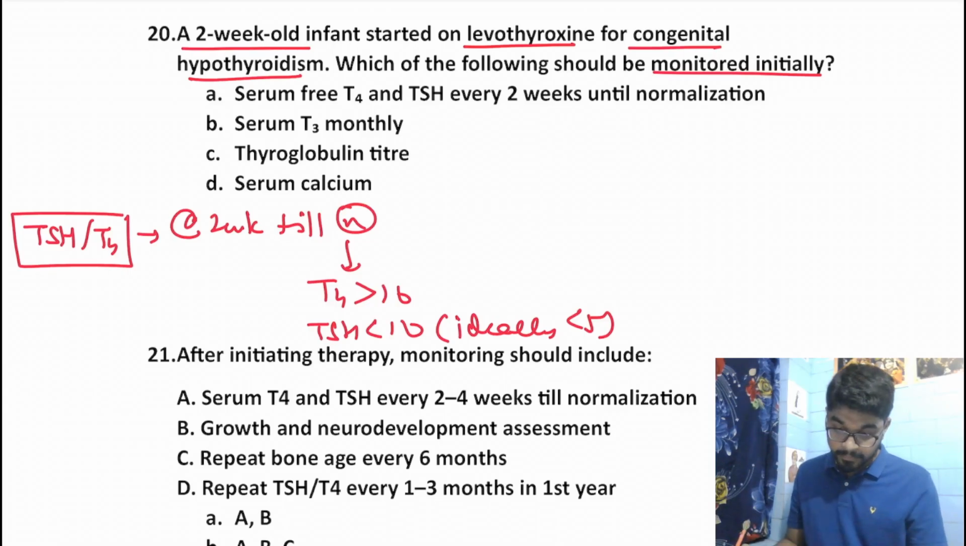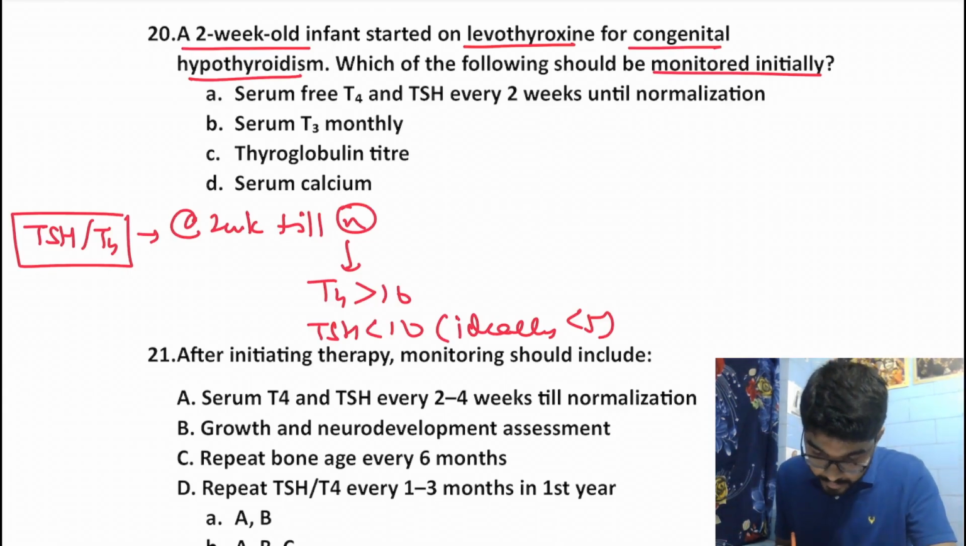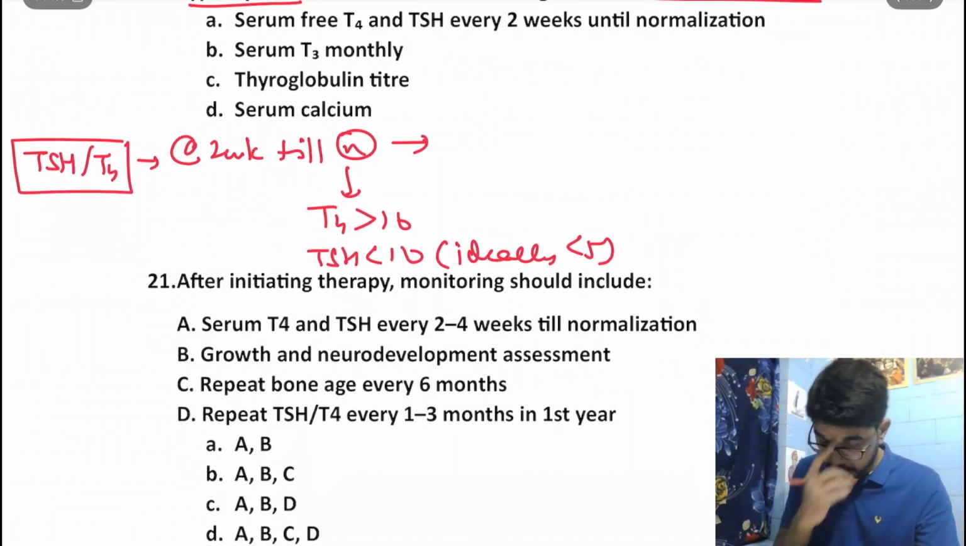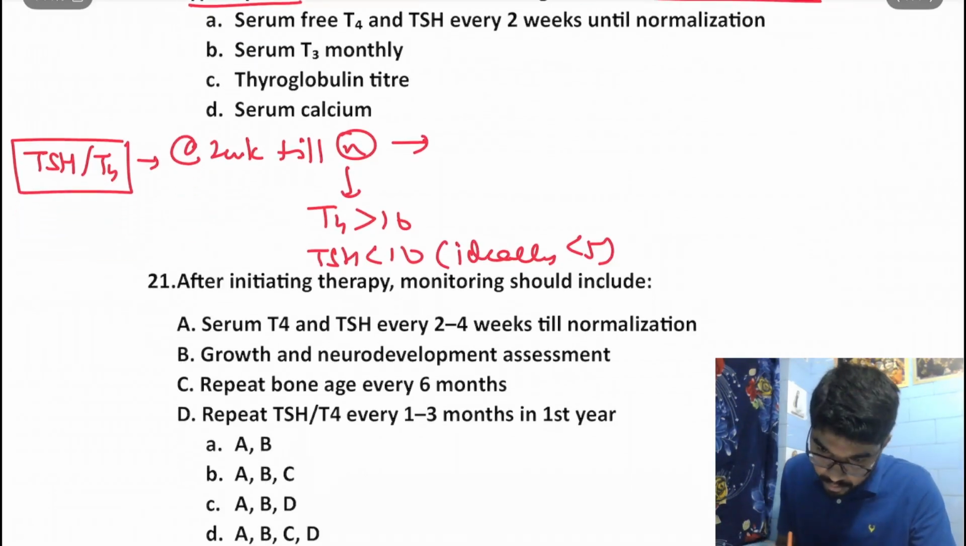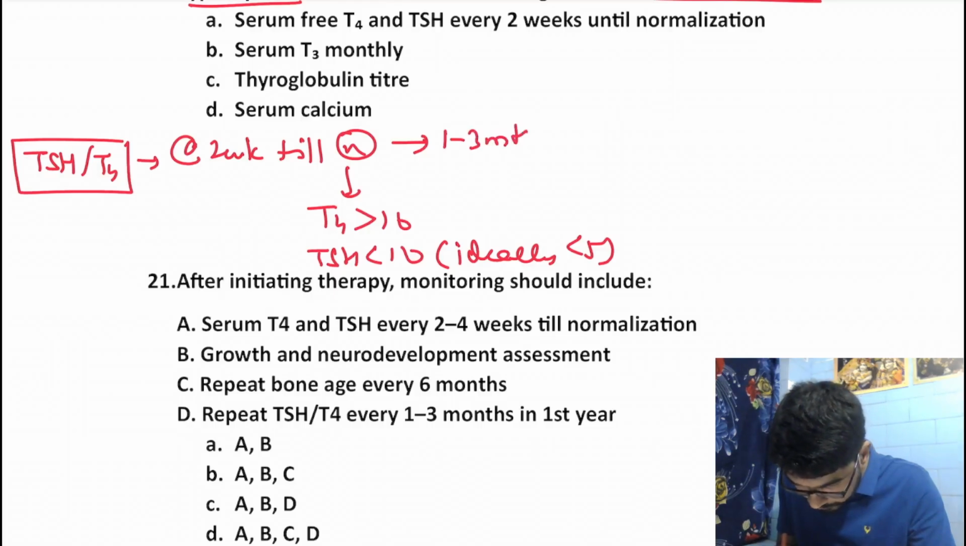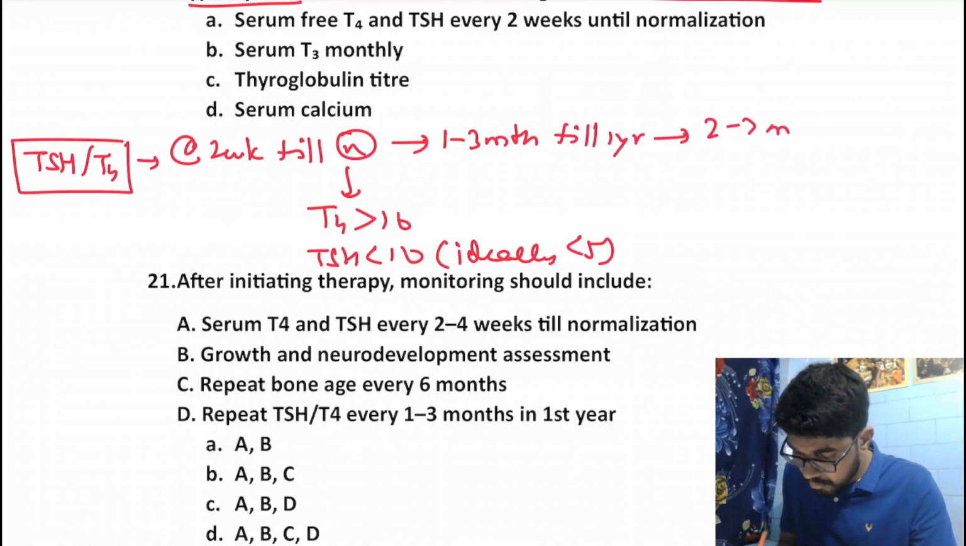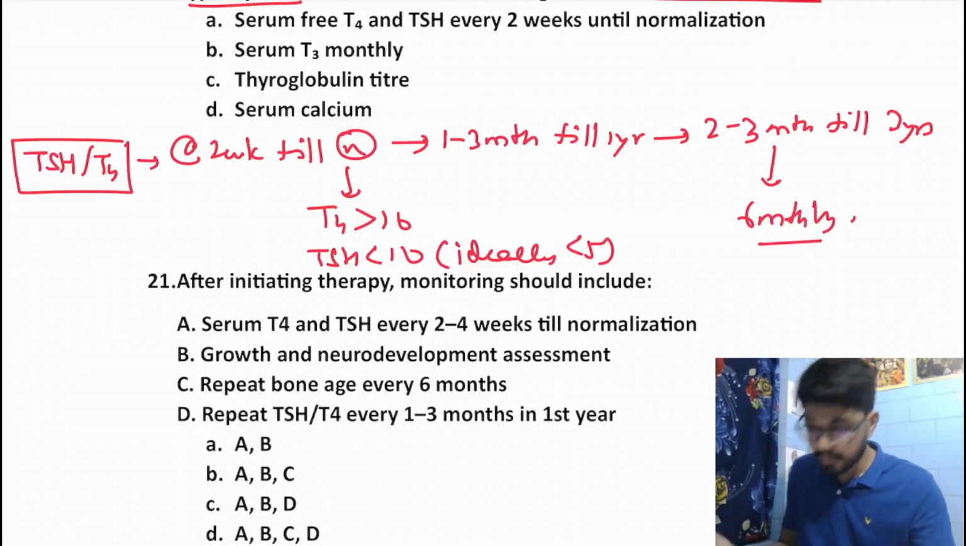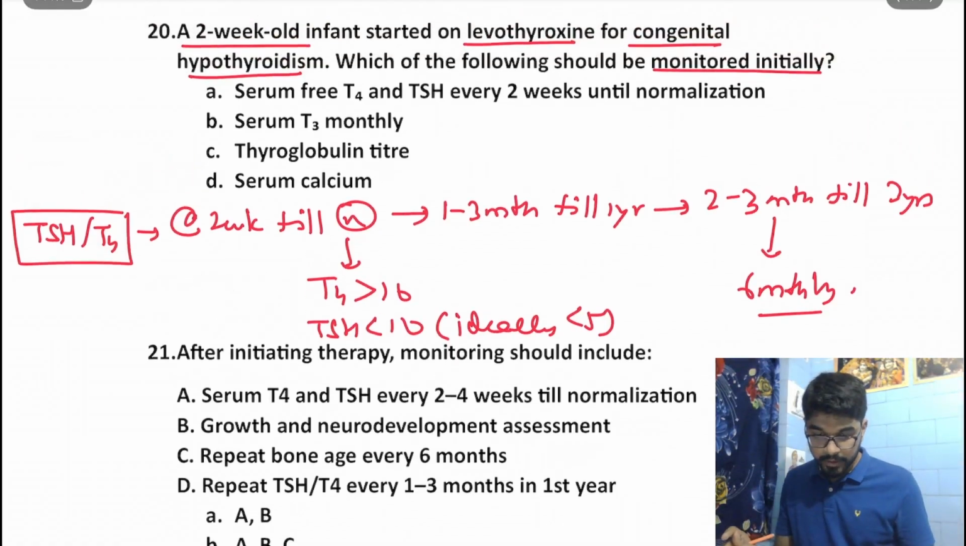Okay. So after the things get normalized, after your T4 values get normalized, we would monitor at the rate of every 1 to 3 months till 1 year, then every 2 to 3 months till 3 years, and then 6 monthly. Okay. So this is the monitoring.